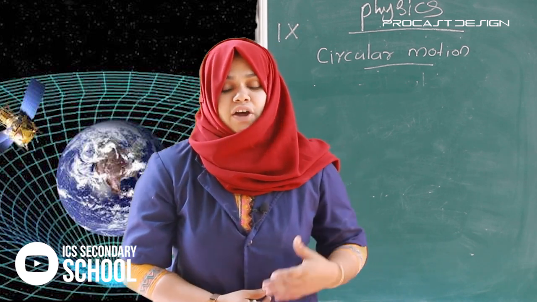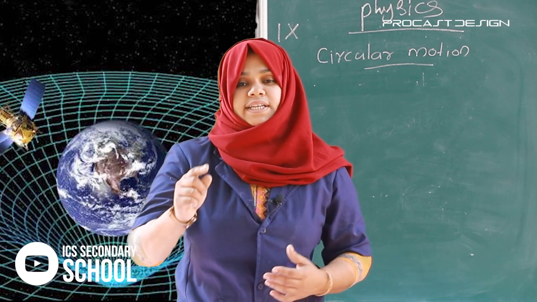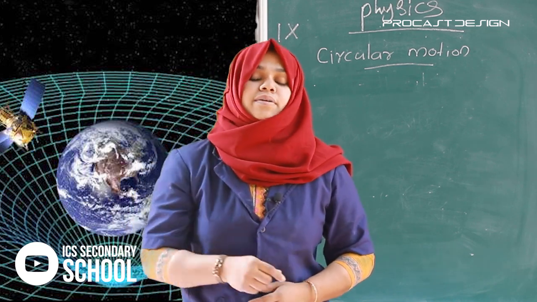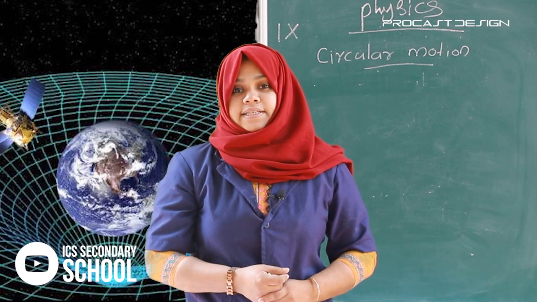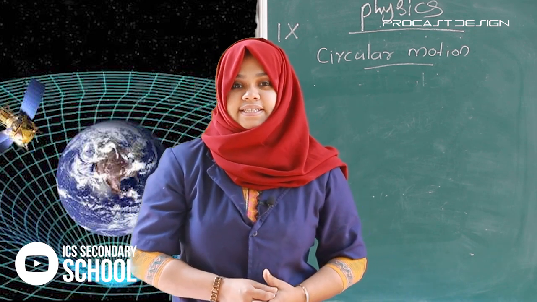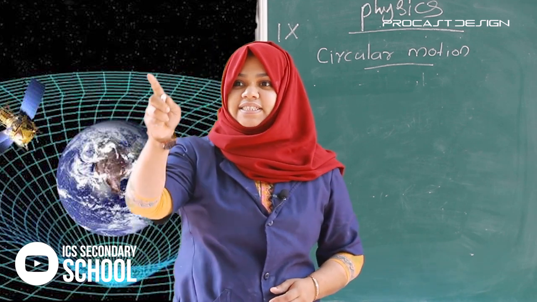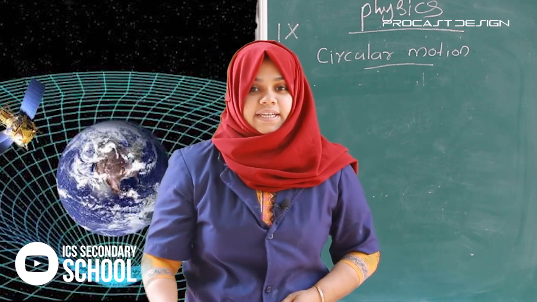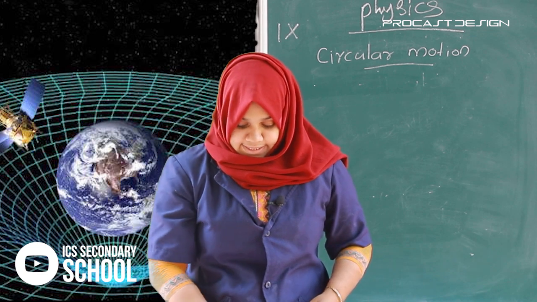Does the velocity of the object change in circular motion? Yes, the velocity changes. Why? Because the direction changes in circular motion.